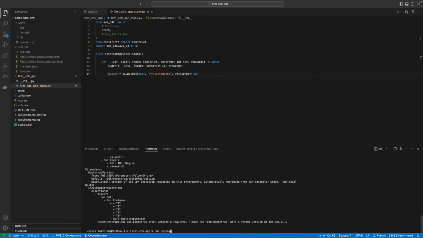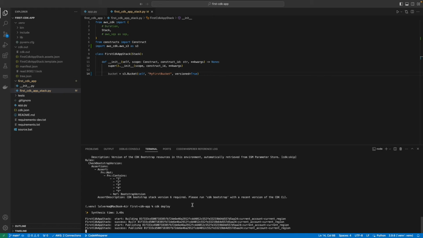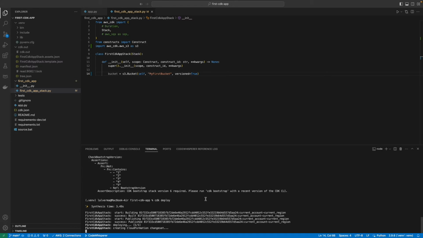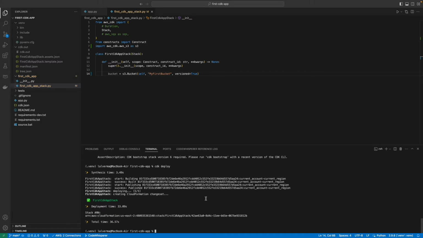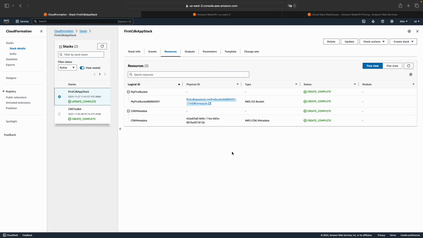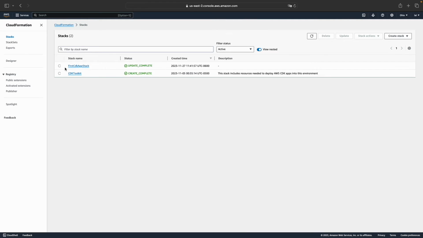Please note that when I run CDK deploy, it also executes CDK synth command for you. I'll run the CDK deploy command now to push the changes. The command has started again. Now it shows update in progress as our stack is already existing. As you can see, our command is completed now. Let's go to the AWS console and confirm it. We are at the AWS CloudFormation console and it shows that the update is completed.